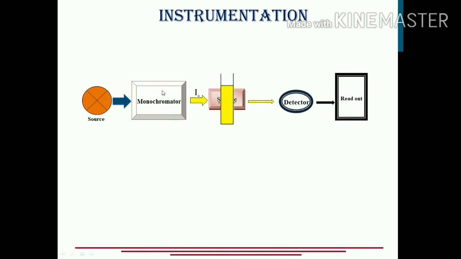Which is shown with a thinner arrow over here. So the radiation passes through the sample. Initially the intensity of the radiation was I naught. Once it has passed through the sample, the intensity becomes I, which is definitely going to be smaller in value as compared to I naught. Now this transmitted radiation passes through the detector. The detector detects it and reads it, and then finally we get the readout as the result.